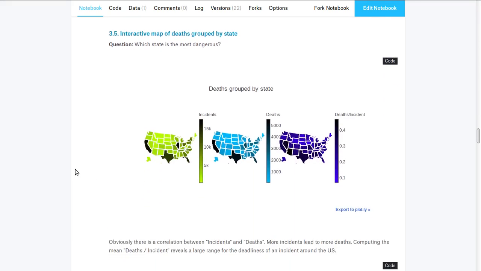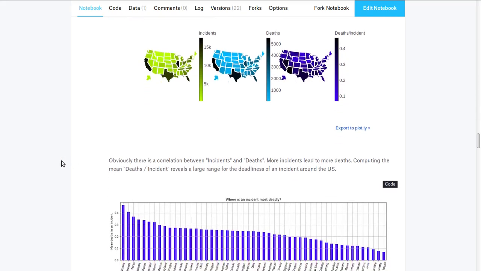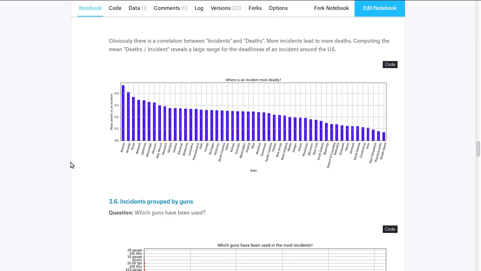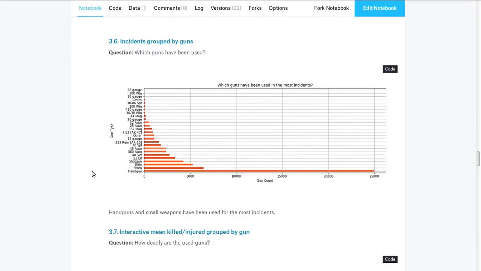A map of the incident count shows Illinois and California have the most incidents. Summing the deaths shows California and Texas have the most killed people. And computing the mean killed people per incident reveals Arizona and Nevada are the deadliest states. Comparing the states, you can see there is a factor of 5 between the deadliness of an incident in Arizona and Rhode Island.